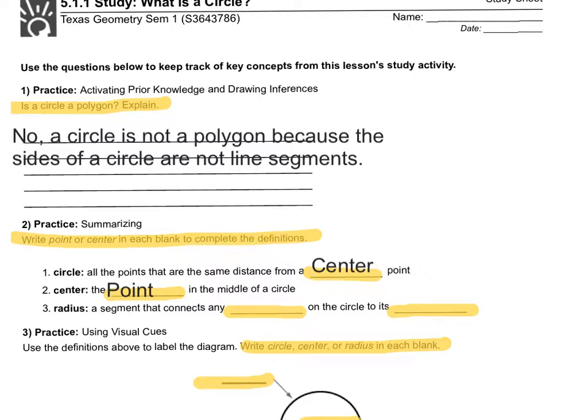And the radius, a segment that connects any point on the circle to a center. So on this line here, we will put point, to its center on the second line. This lesson is going to go by pretty quickly, and I guess that's a good thing. So moving on.